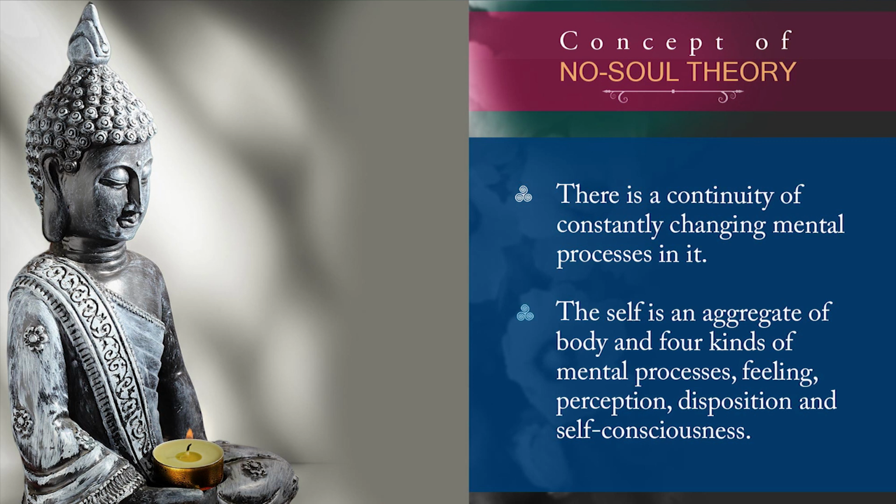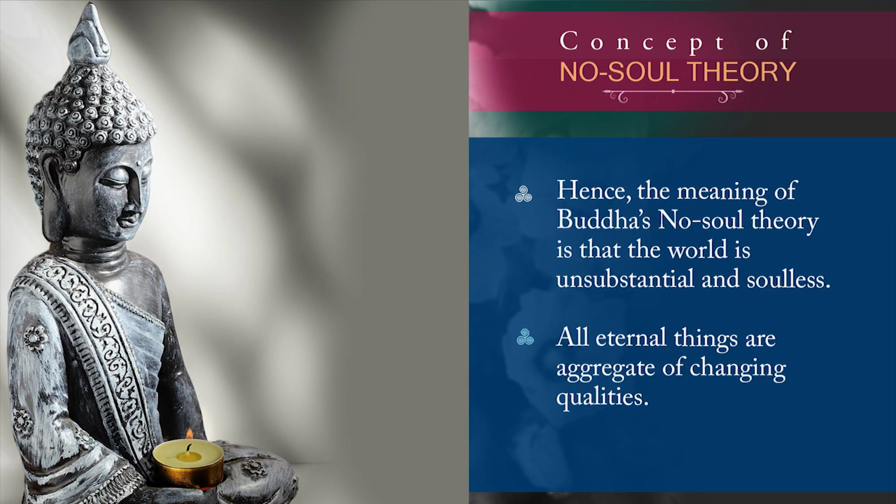Now, so far as self is concerned, it is the aggregate of body and four kinds of mental processes. And what are these four kinds of mental processes? They are feeling, perception, disposition, and self-consciousness. That means self is nothing but the recollection of feeling, perception, disposition, and self-consciousness. And that is why the meaning of Buddha's no soul theory is that the world is totally unsubstantial and soulless. Okay, the world has no soul.